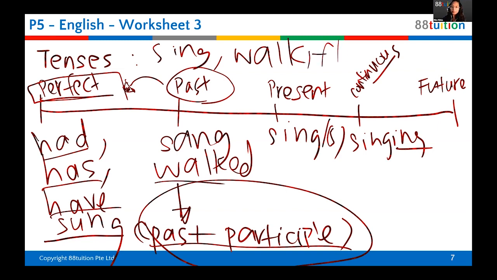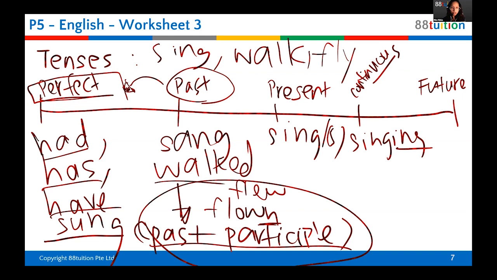What about fly? What is the past tense? Flew. Yes, very good. Gives us one point. Flew. What is the past participle of flew? Have flew? Has flew? No. Flown. So if you notice the end, right? Usually, sometimes. Flown, okay, has flown.